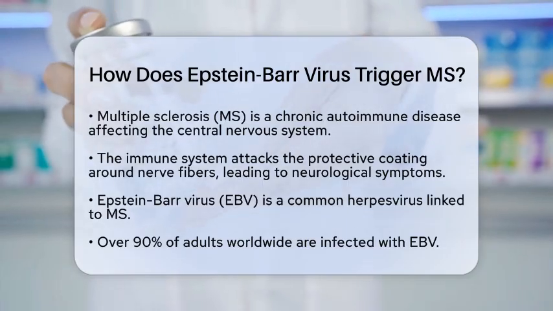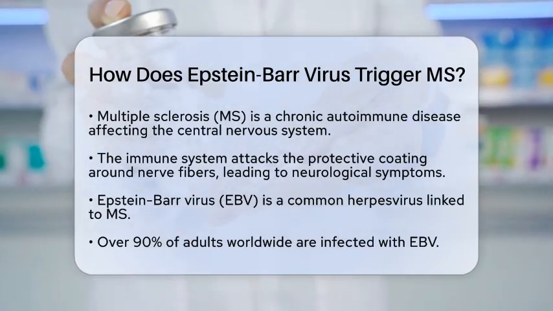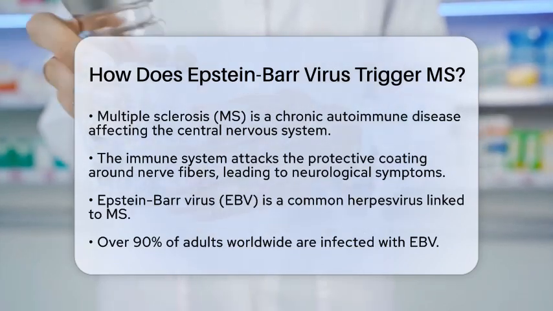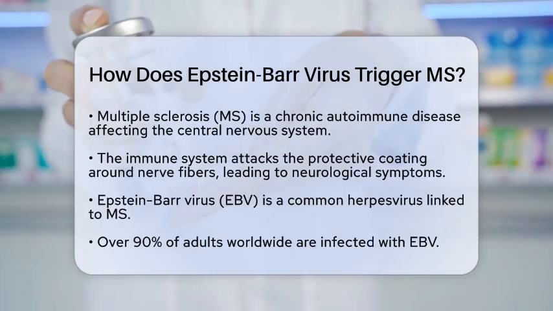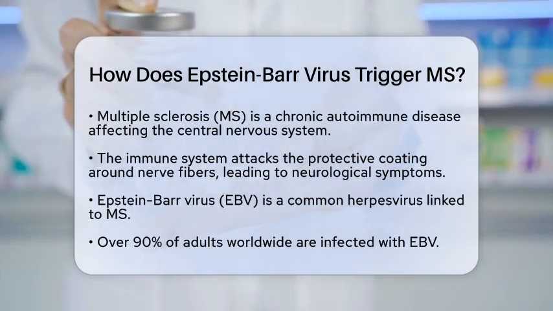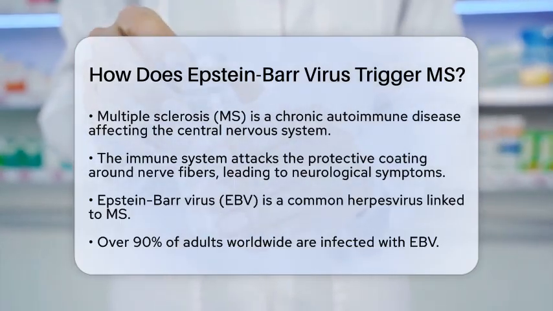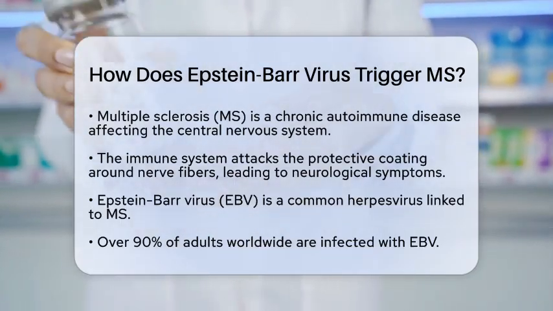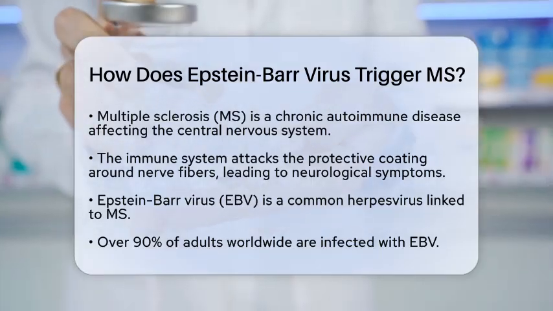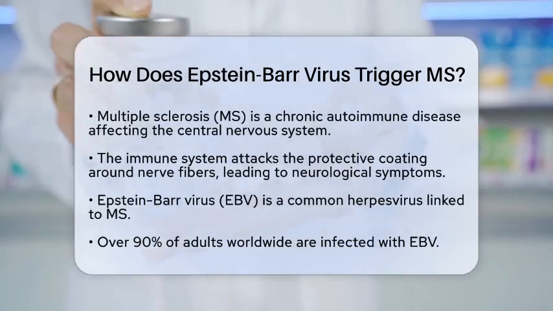One virus that has been closely studied in relation to MS is the Epstein-Barr virus, or EBV. EBV is a common herpes virus that infects more than 90% of adults worldwide. Research has shown that being infected with EBV significantly increases the risk of developing MS. In fact, individuals who have had EBV are over 30 times more likely to develop MS compared to those who have never been infected.